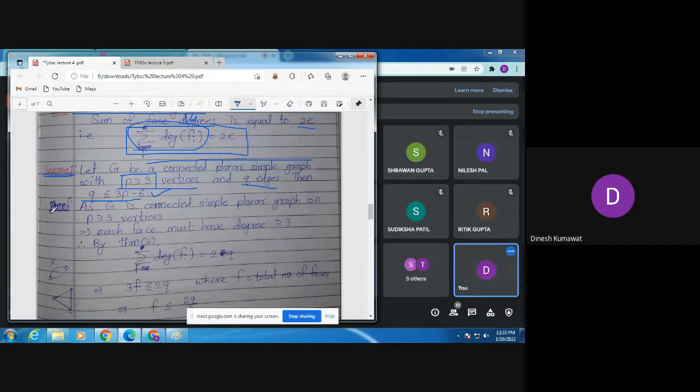Now the proof. As G is a connected simple planar graph on at least 3 vertices, this implies each face must have degree at least 3. Is that clear? Why is it that each face must have degree at least 3?